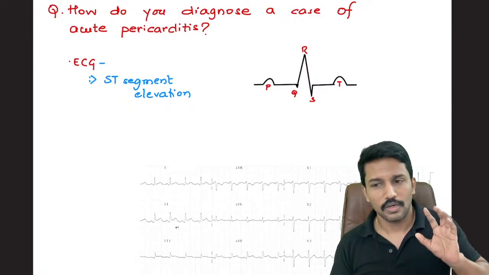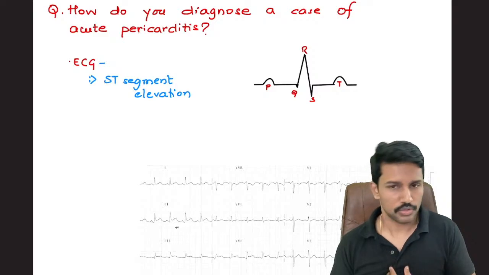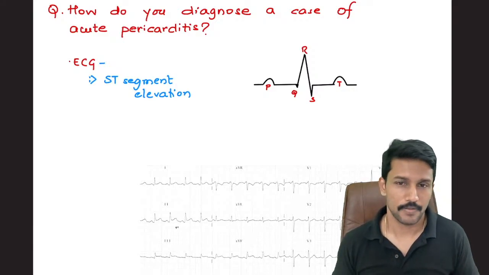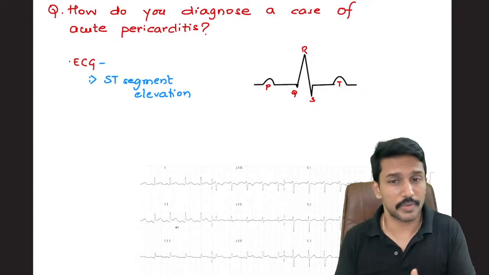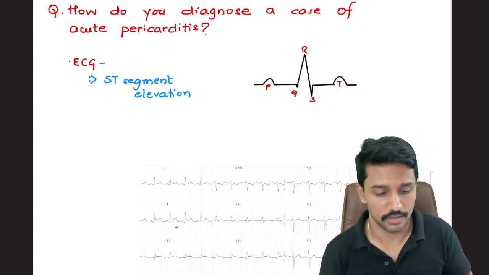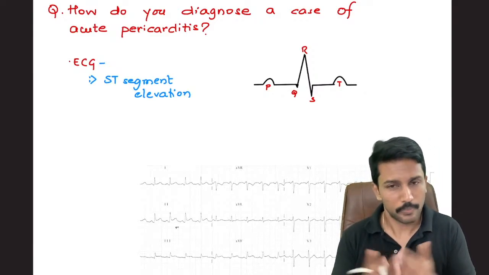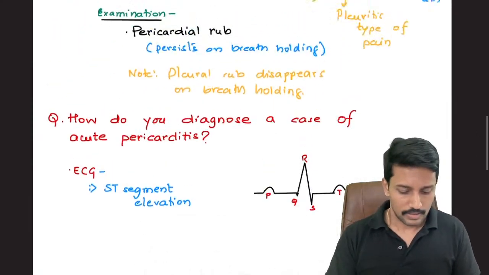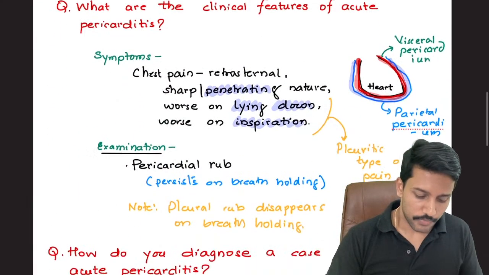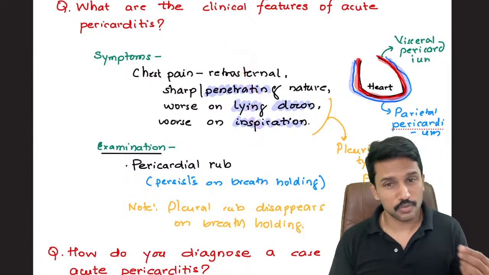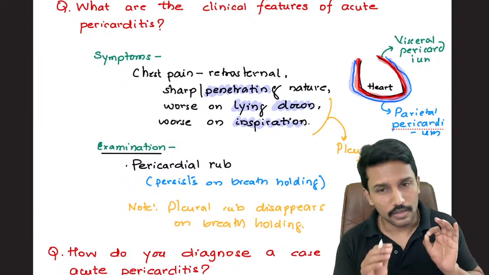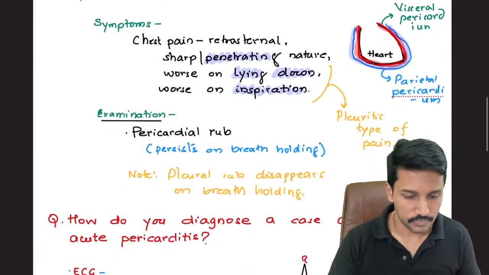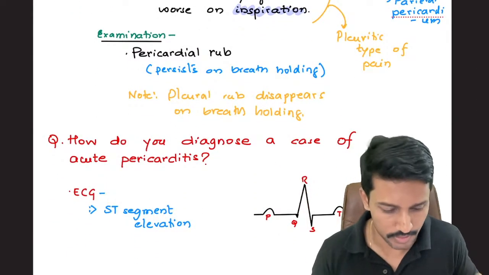So patient came with chest pain, retrosternal. I got an ECG done. It shows ST elevation. Then how do I conclude that this is pericarditis and not ST elevation MI? Because in MI also, patient will have retrosternal chest pain. Can I be confident in ruling out MI just based on the history? No. I need a conclusive evidence to say that this is not MI and rather it is pericarditis. Very good point.